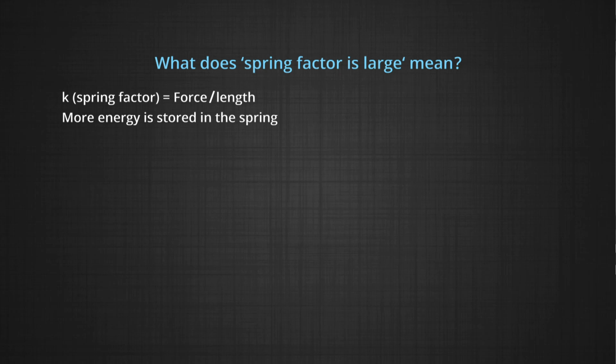Now, the spring factor K, you say, is very large for a particular spring and less for the other. What is meant by that? It means that the stiffer spring for which the force per unit length is larger, that means you need a larger force to extend it by a unit length, then that becomes a stiffer spring.